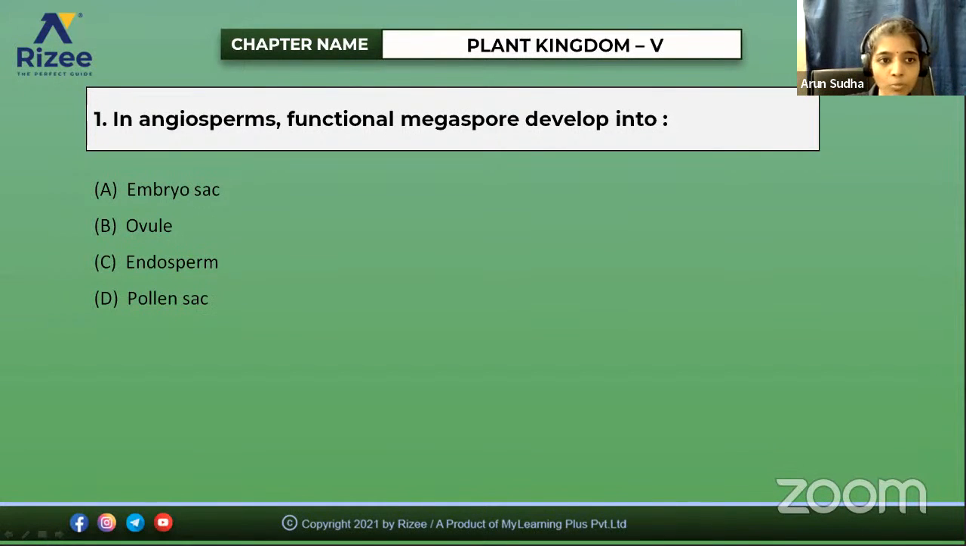So functional megaspore develops into embryo sac, and we saw the structure of embryo sac, right? So it's an 8-nucleated embryo sac. So that is the correct answer, option E.